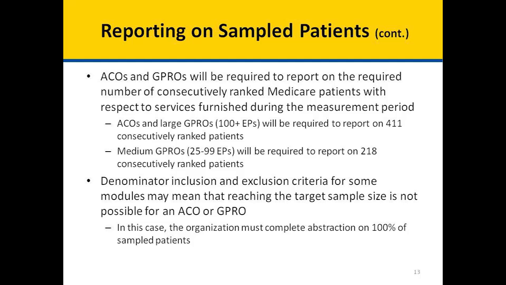Denominator inclusion and exclusion criteria for some modules may mean that reaching the target sample size is not possible for ACOs or GPROs. In this case, the organization must complete abstraction on 100% of the sampled patients.